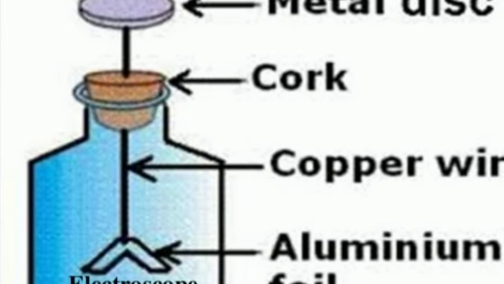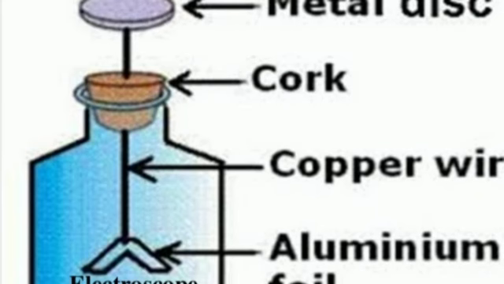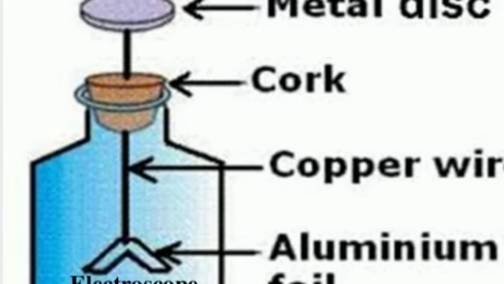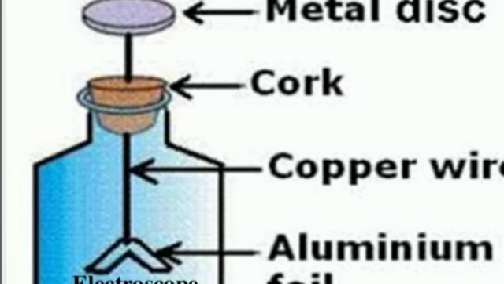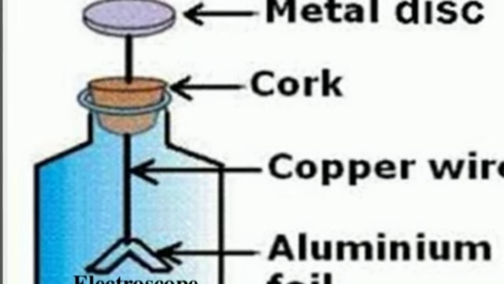So what is that point? Suppose the electroscope is already charged. Suppose it has a negative charge. Again you bring one more negatively charged body towards the metal disc. What will happen? Here this electroscope, consisting of aluminum foil, will diverge even more, because both are negative charges. Suppose you bring a positively charged body towards the metal disc, what will happen?